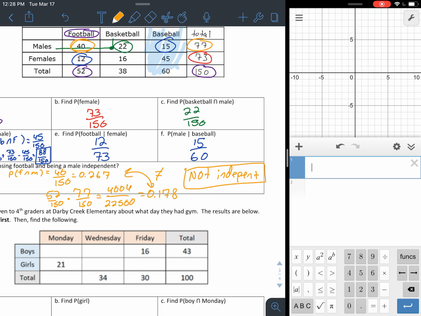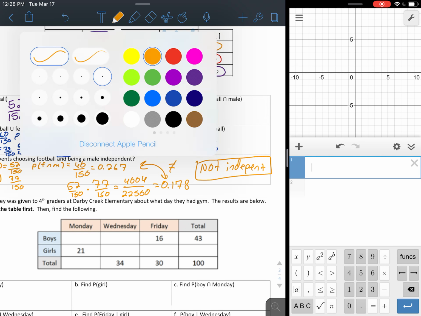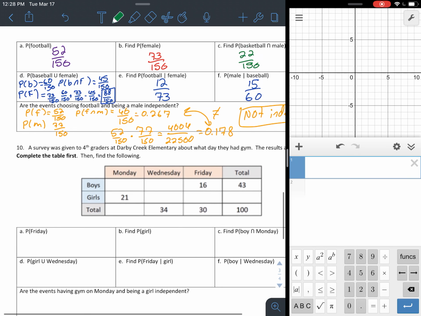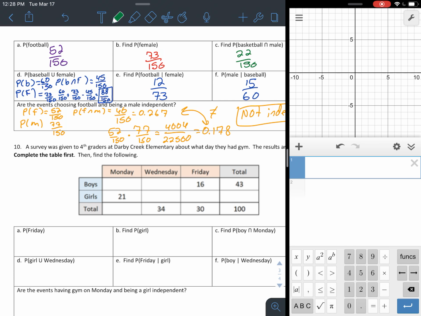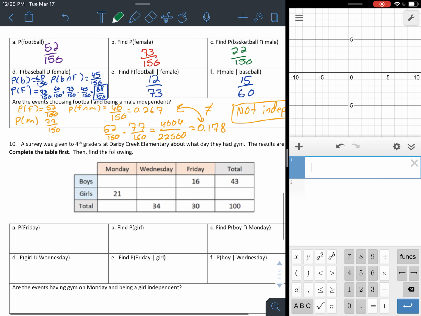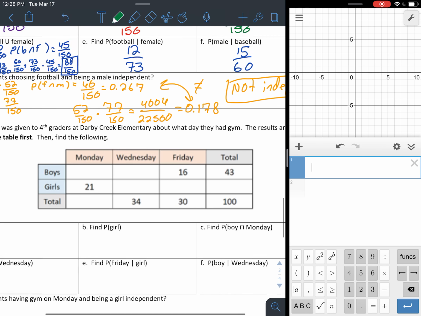All right, so let's take a look at this last table. This is a table where we have to fill in some stuff. It says a survey was given to 4th graders at Darby Creek Elementary about what day they had gym. The results are on the table below. So the total was 100, right?